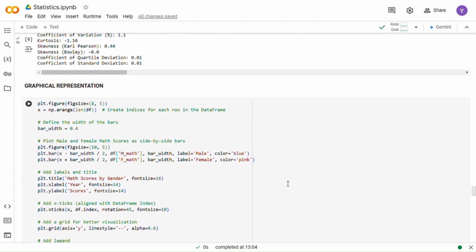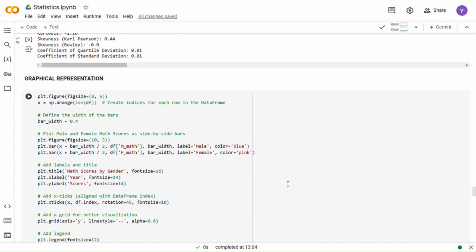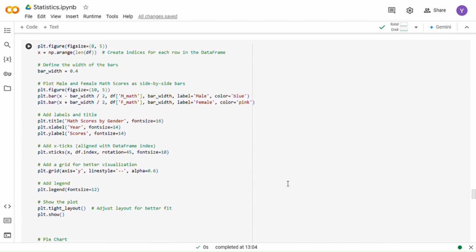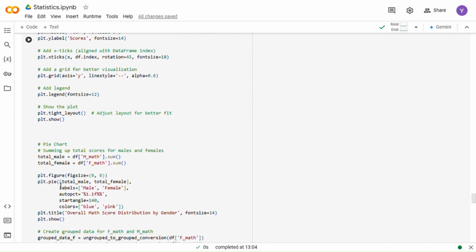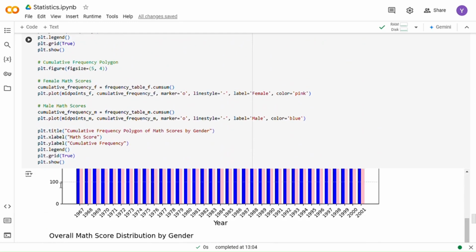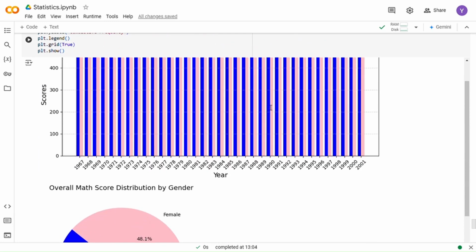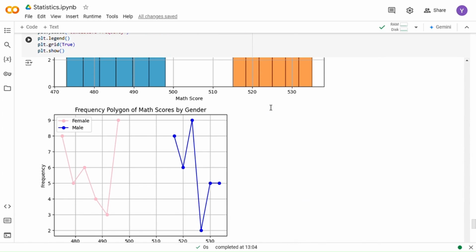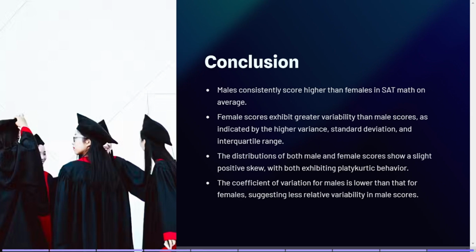This section of the code generates visualizations such as histogram, pie chart, bar graph, frequency, cumulative frequency, polygon. For example, you can see all the concepts here. Here, see, this is the code of the pie chart, and here are the results. This is my bar graph, pie chart, and all the concepts I discussed above. And we have already seen the implementations.